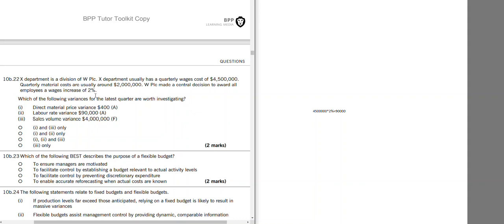So if a rate is adverse, that means that it has not been reflected in the budget. Sales volume variance of 4,000 favorable. Now it is something that needs to be investigated. So this is something that is material. It's only 3.